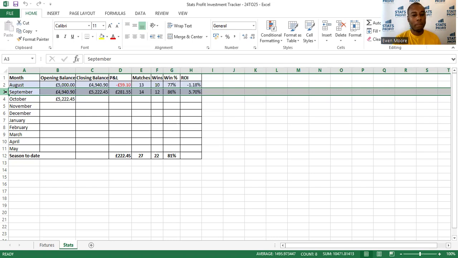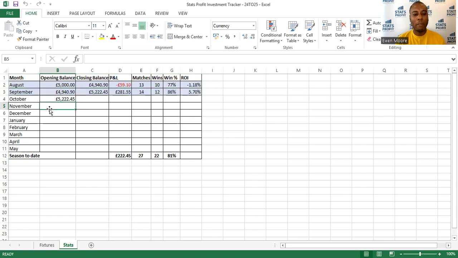That gives us a closing balance of £5,222.45, which is a total profit of £281.55 for that month. So we'll be going into October with £5,222.45. All right, so month by month, I'll be updating all these columns just so you can track it with me. And it's easy when I'm talking about numbers to show you on a screen.